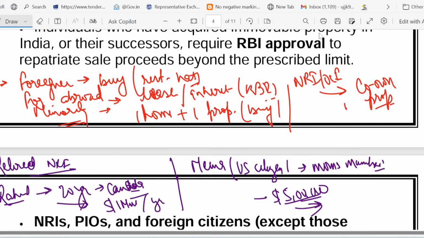A foreigner who is based in India can buy or rent property. But a foreigner who is abroad can only lease it, for a maximum of 5 years, and can inherit as per RBI rules. If there is a person from a minority community from a nearby country like Afghanistan or Pakistan, they can buy one home or one property. NRI and OCI can co-own property on a mutual basis.